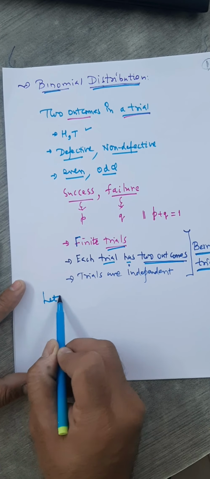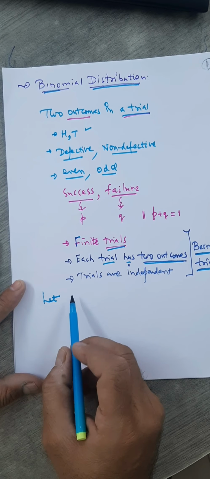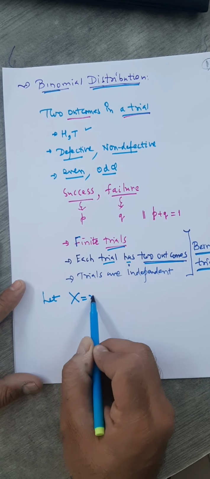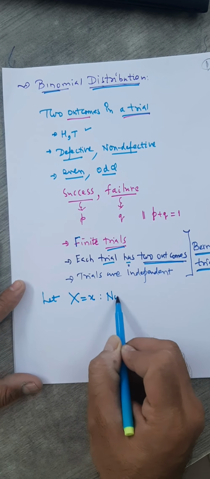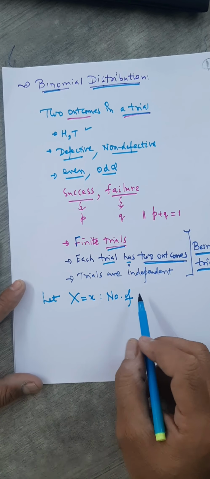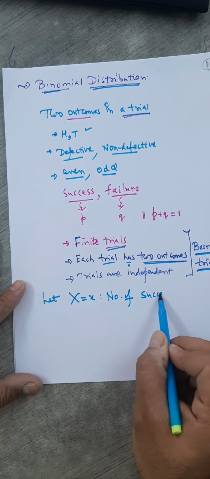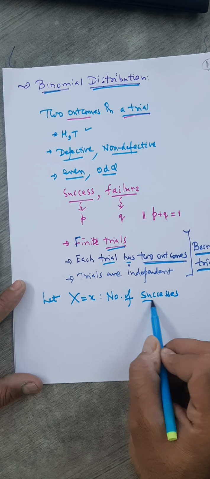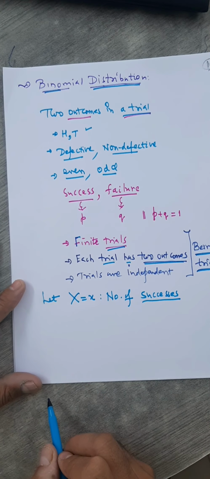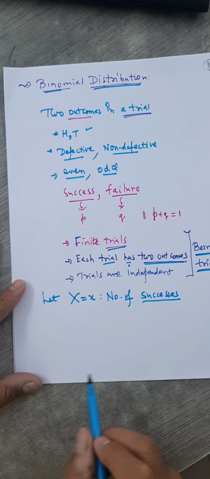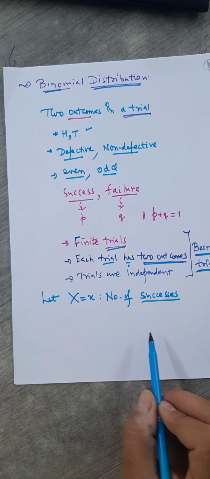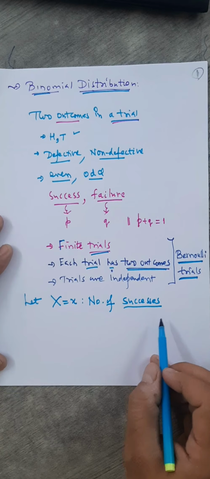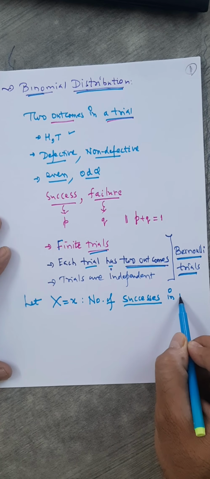Let X equal x, that is, the number of successes. So this is the definition of the random variable: number of successes in how many trials? In n trials.